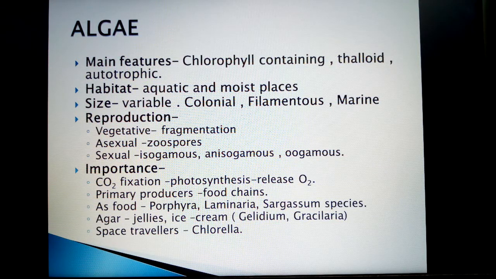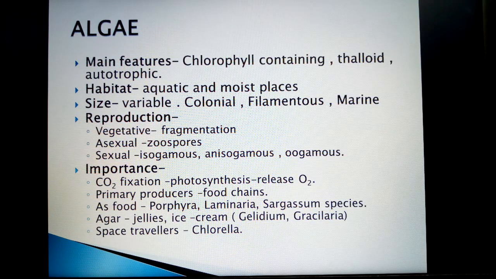And the third type, that is oogamous, in which one gamete, that is the female gamete, is large and non-motile, and the male gamete is small and motile. The biological importance of algae is as follows.